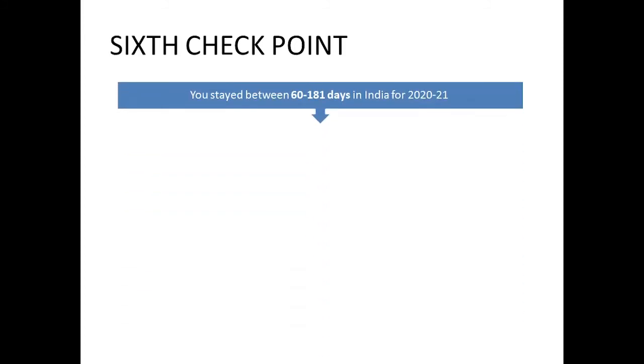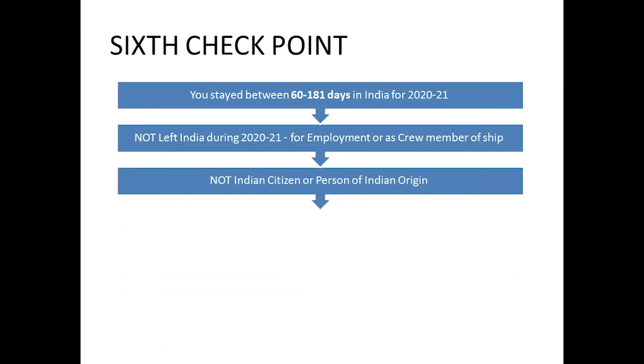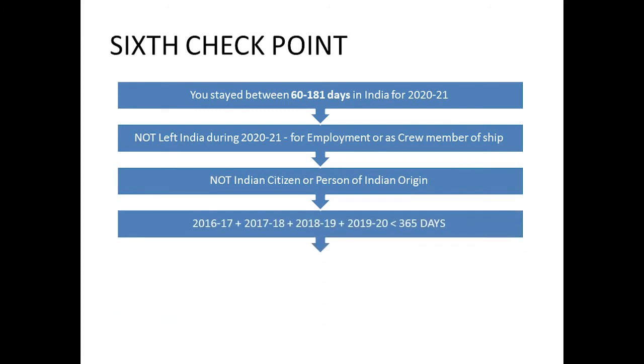You are staying between these days in India from April to March. You have not left India for employment or as a crew member. You are not an Indian citizen or a person of Indian origin. Now you have to see for these 4 years, that is 16-17, 17-18, 18-19 and 19-20, adding up how many days you have stayed in India.